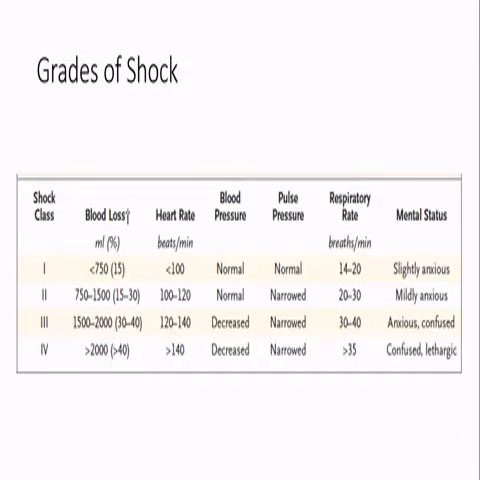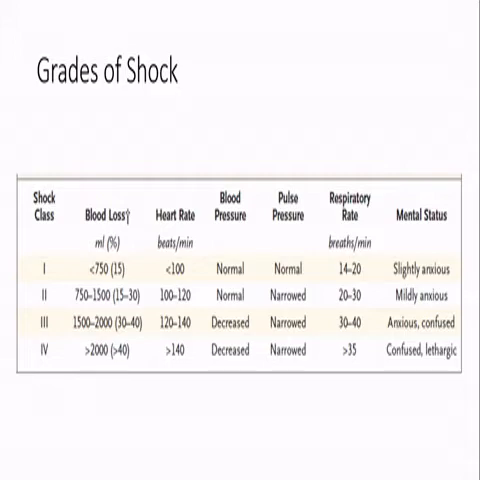Coming to the grades of shock, there are mainly four grades: grade 1, 2, 3, and 4. On the basis of the percentage of blood loss, if there is 15% or less than 15% blood loss, then it is defined as class 1 shock. 15 to 30% is labeled as class 2, and 30 to 40% loss is class 3, while more than 40% is taken as grade 4 or class 4 shock.